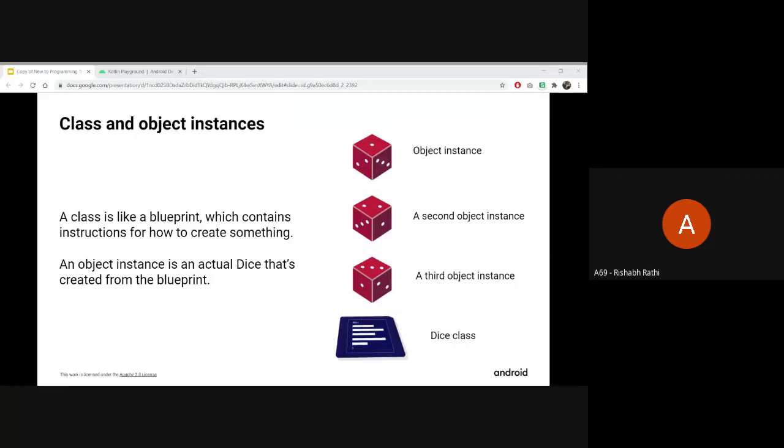From the same blueprint you can create multiple houses. Suppose there's a society with different flats, all the same. The blueprint is the same, describing how a flat will be created, but we get different objects from the same blueprint. We get different flats. That is the way classes and objects work.